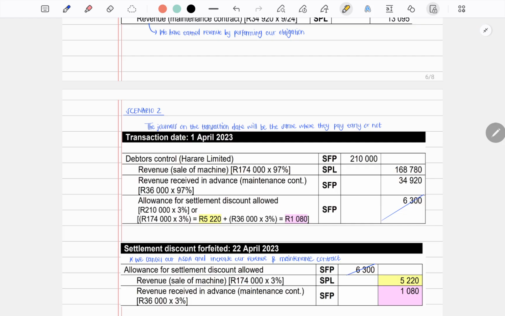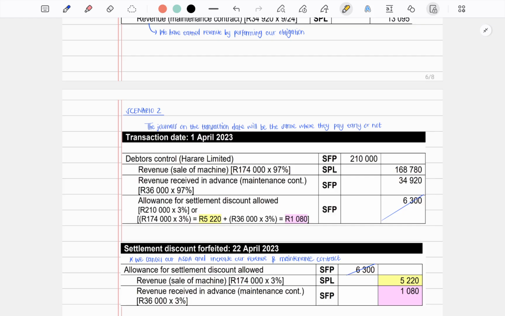Then we increase our liability, which is the revenue received in advance, because they no longer qualify for the settlement discount. So the maintenance contract will be charged on the full 36,000 rand. You will see that if you add these two amounts together, you get that 36,000 rand.